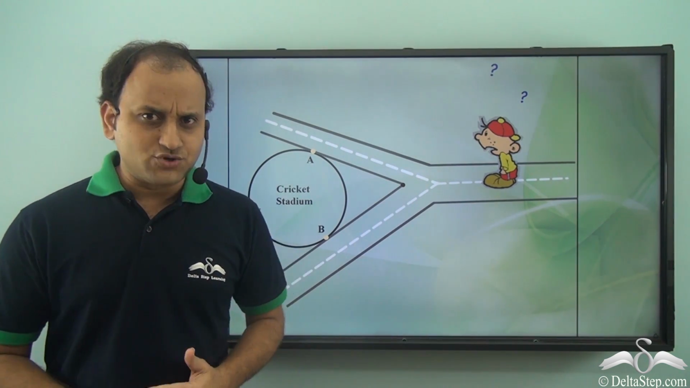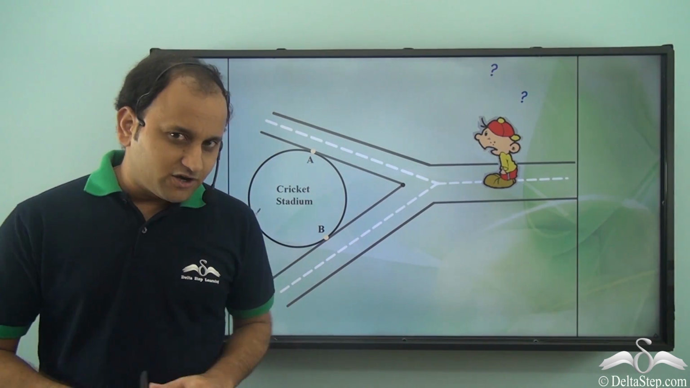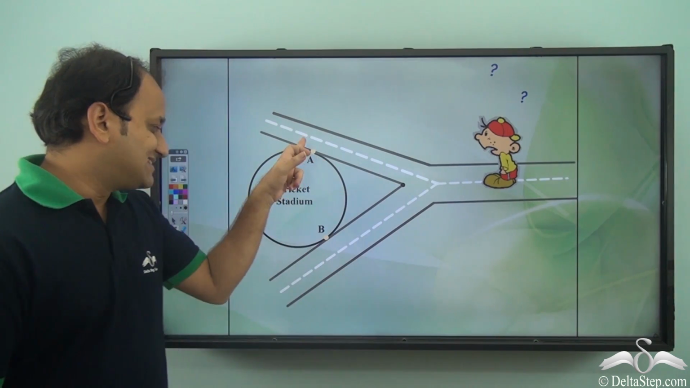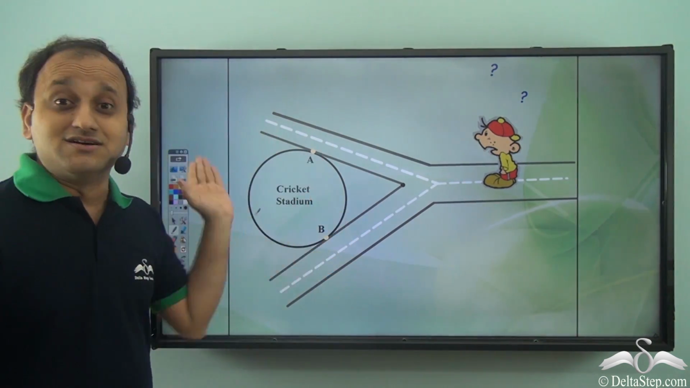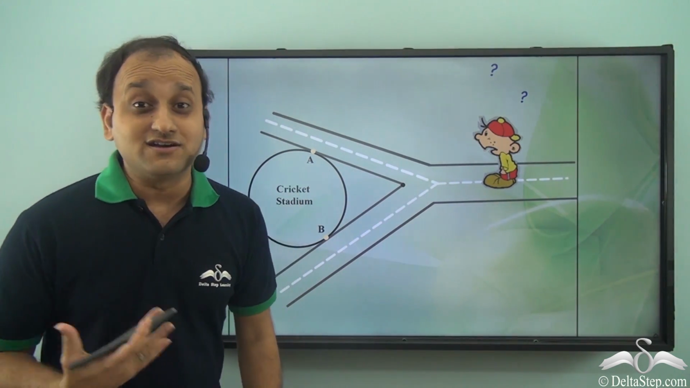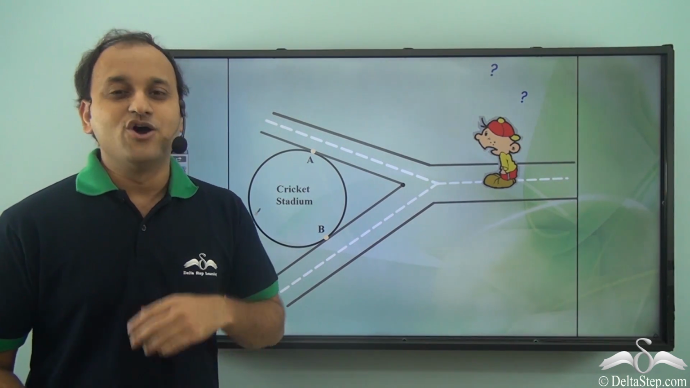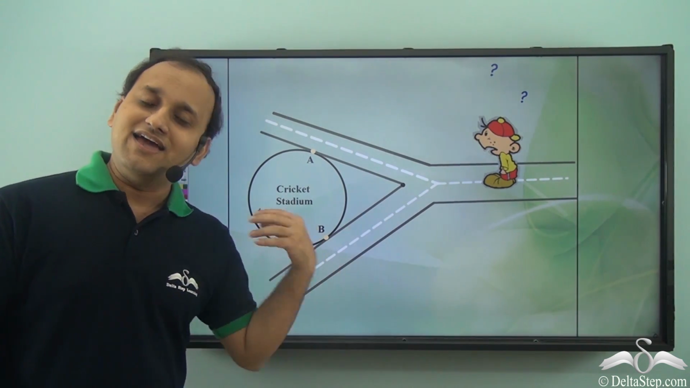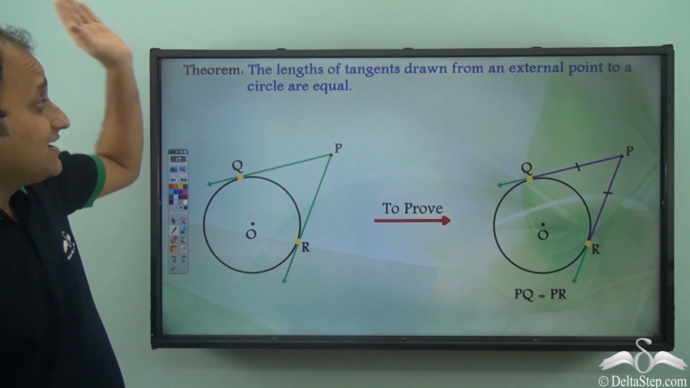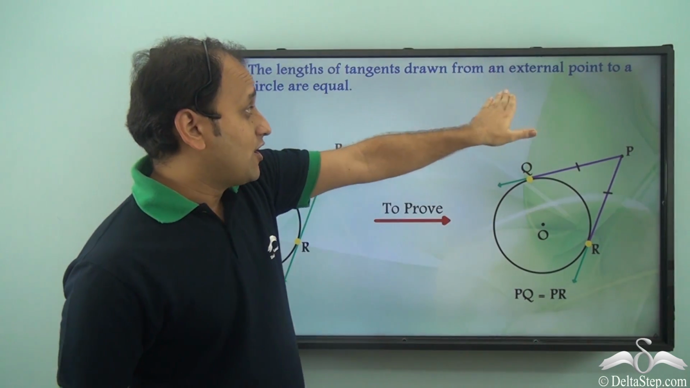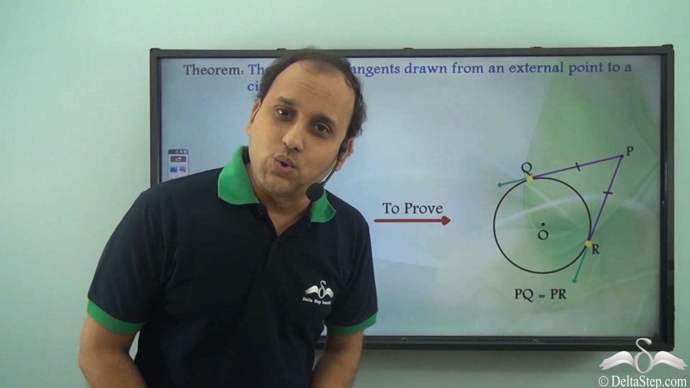Now, why do I say so without even measuring it or applying any particular formula? Because the stadium is circular in shape. So we are talking about circles here, and there are certain properties of circles, or certain theorems of circles, which help us to identify this particular issue. So the theorem is that the lengths of tangents drawn from an external point to a circle are equal.